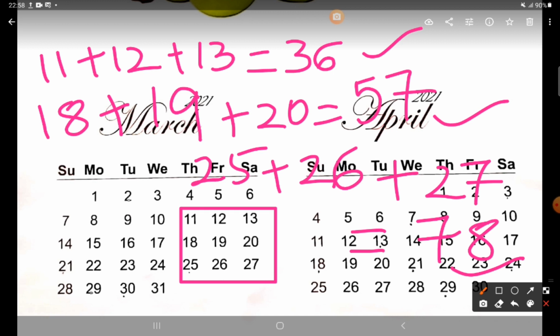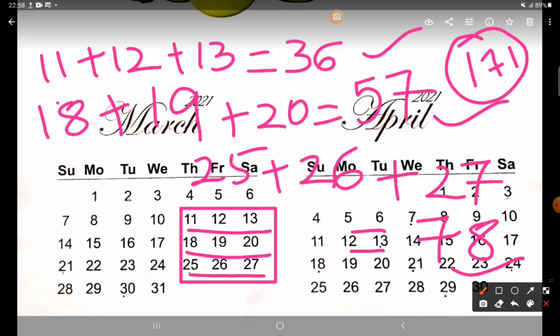So these three now we will add. So 36 plus 57 plus 78 will give us 171. So our total will be 171. If you add all these numbers, the total is 171. And this total that you are getting is 9 times the middle number, meaning 19 9s is 171.